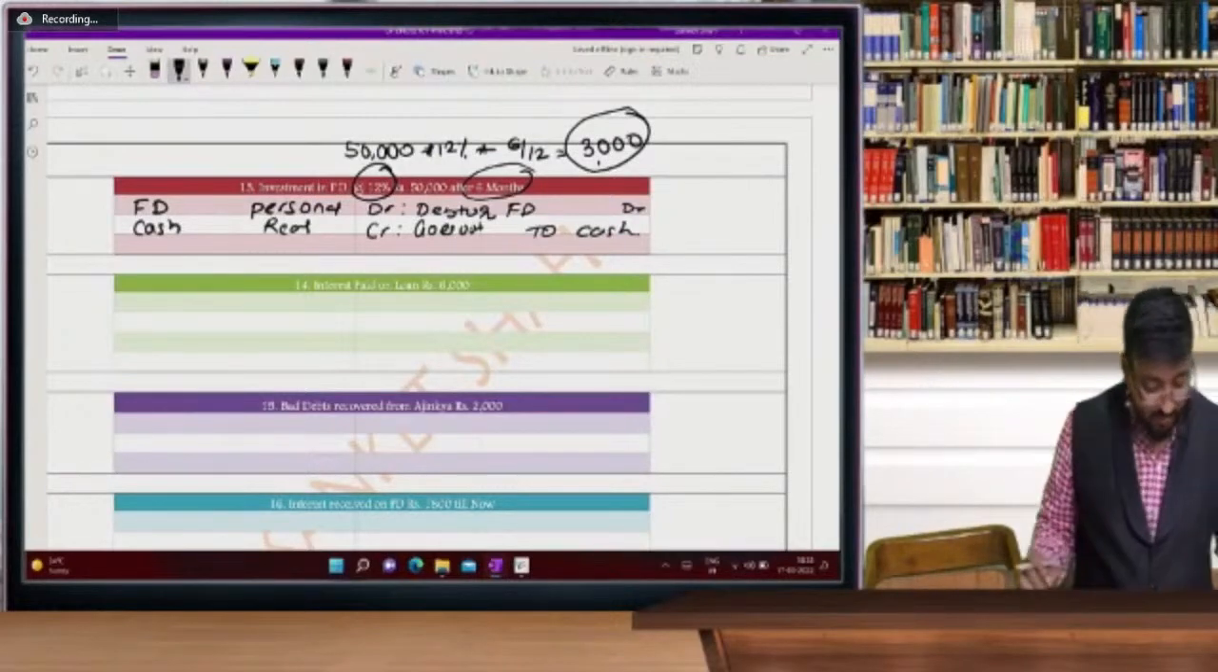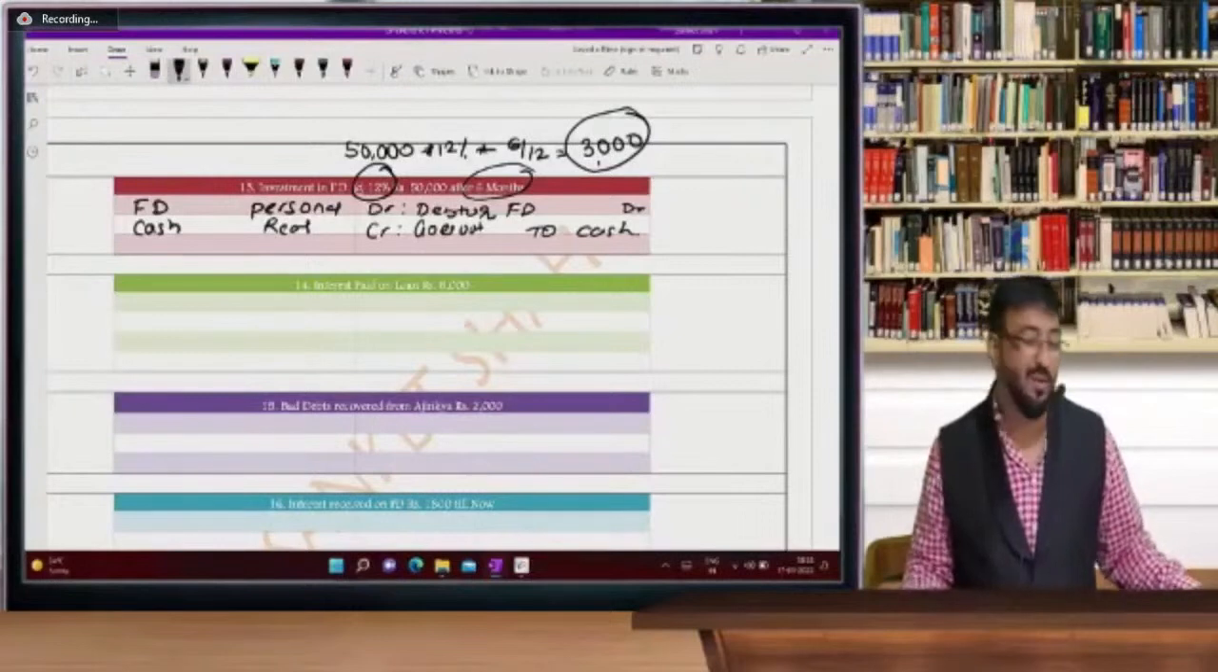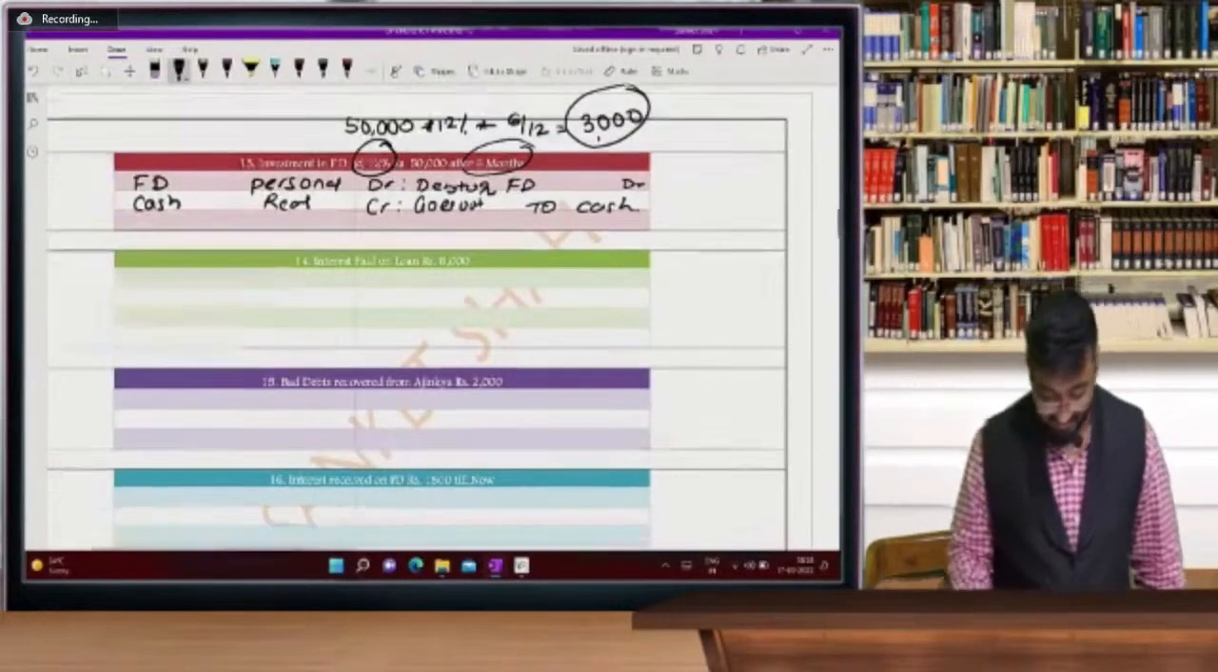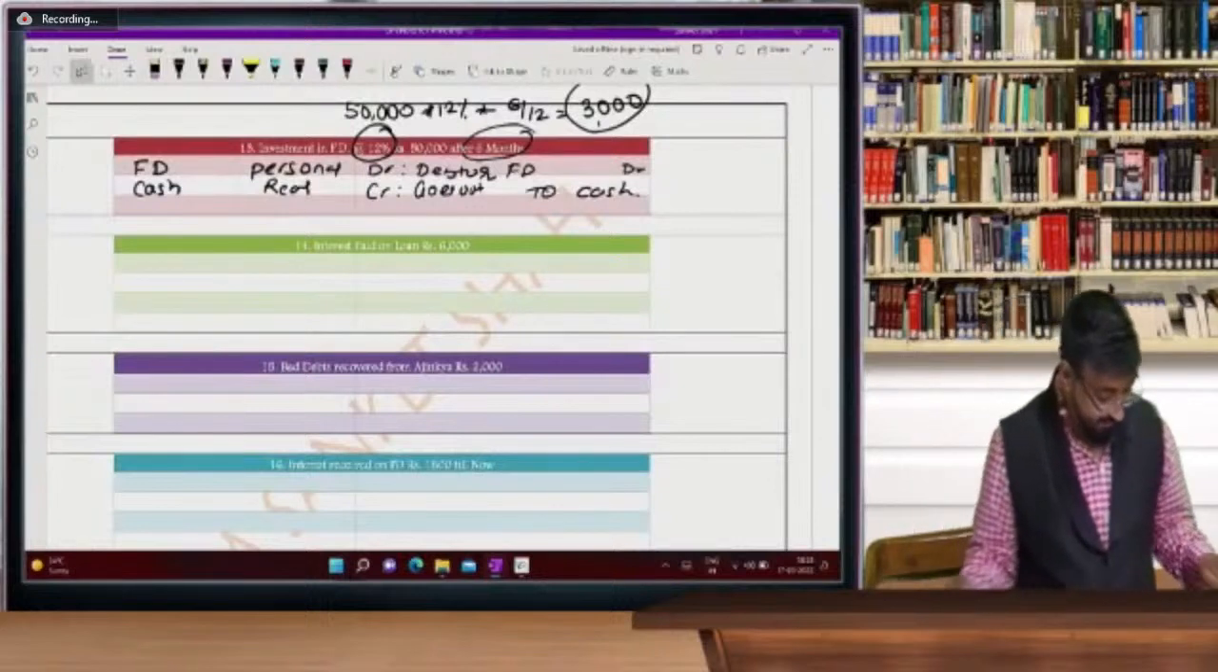Harshul is saying, sir, accounts is easy, but costing is boring. No, beta, costing is more interesting as compared to accounts. Chalo, koi baat nahi.